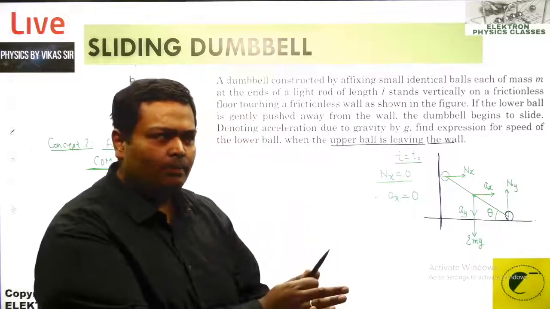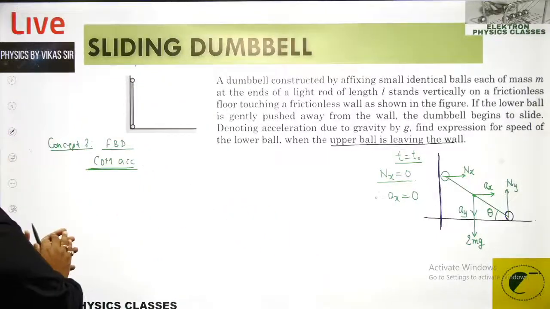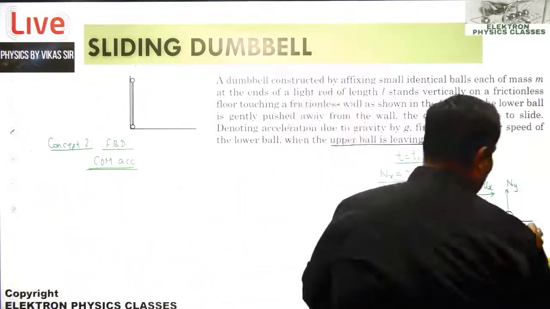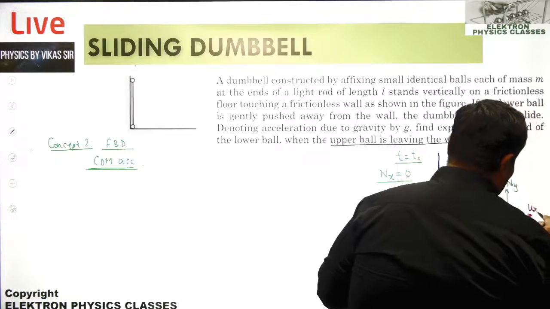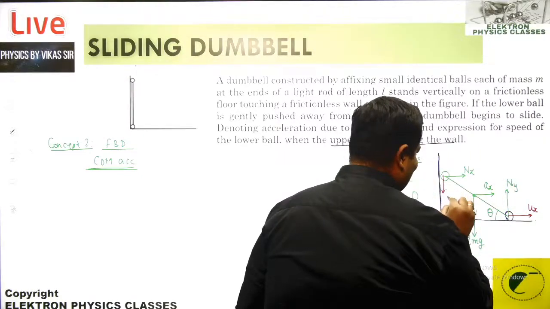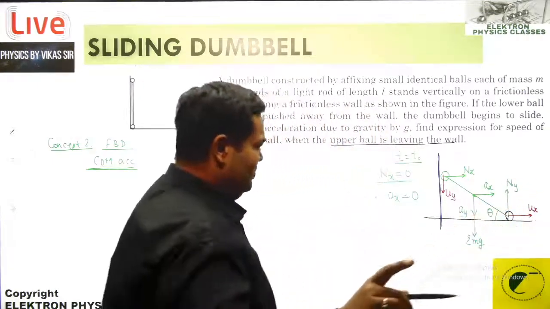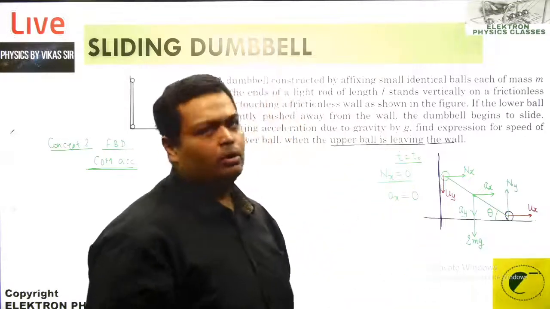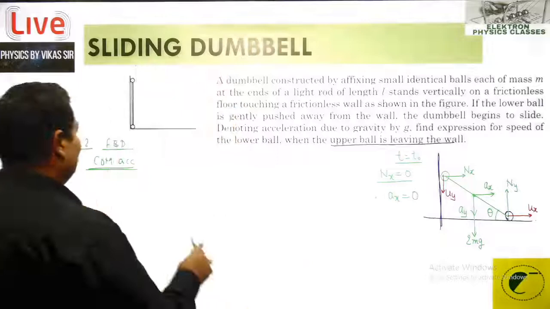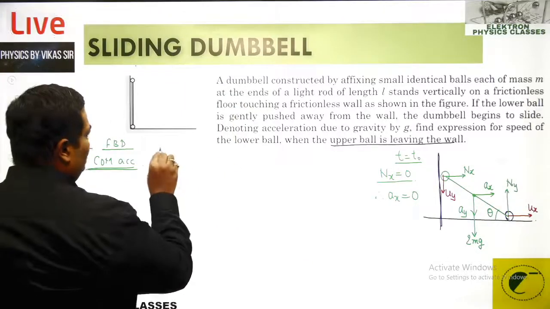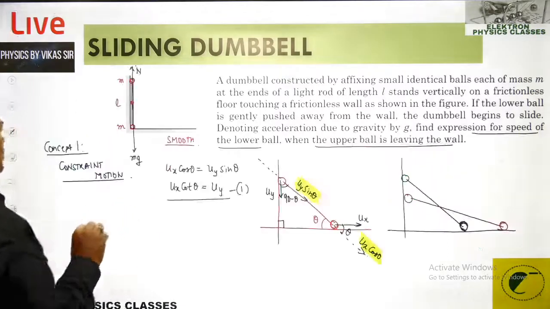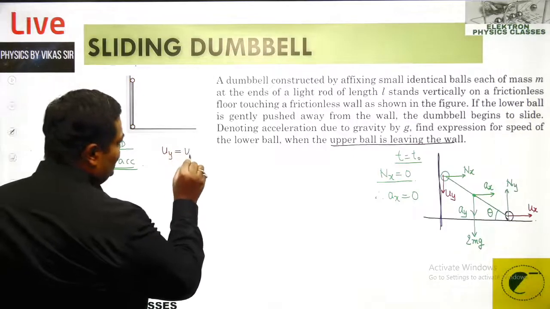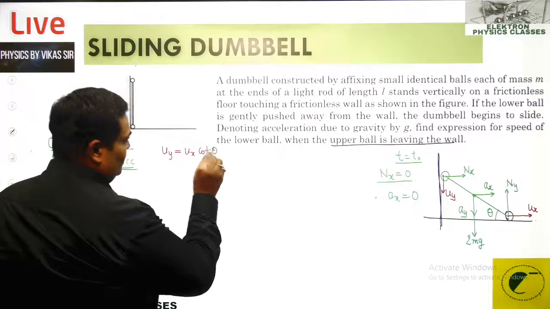Now we need to relate this with what we have done just now before it. So what did we do? We basically checked on the velocities also. Now at this instant, this might be having some velocity as ux, and this will be having a velocity as uy. See, acceleration has become 0. That does not mean that uy will become 0, because it is already in motion. And there is a relation between them also, which we have checked upon. We developed the relation uy equal to ux cot theta. This is what we have already developed.